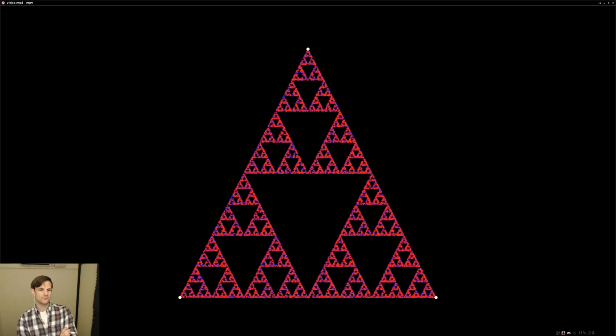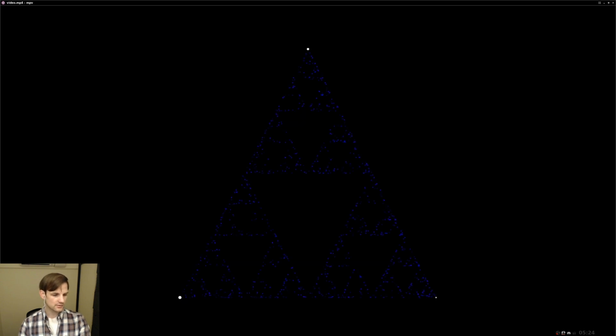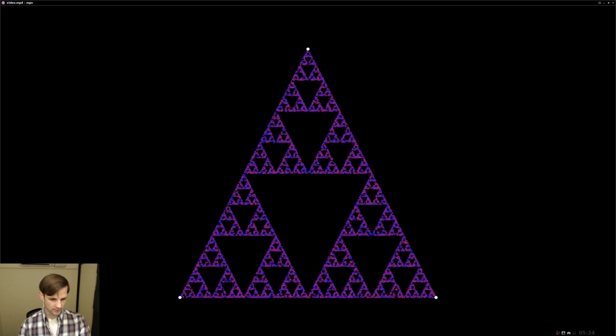Sure, the blue to red might be a bit weird, but hey, it's fine. It shows the transition of the fractal with time. You can clearly see the triangles, and then you see the 3 points on the outside, which are clearly white. Yeah, okay. I'm okay with that.